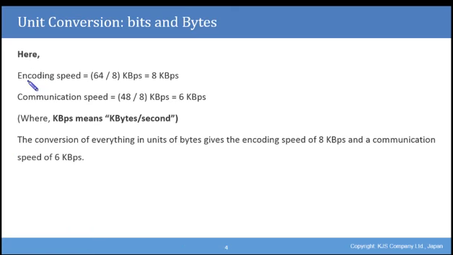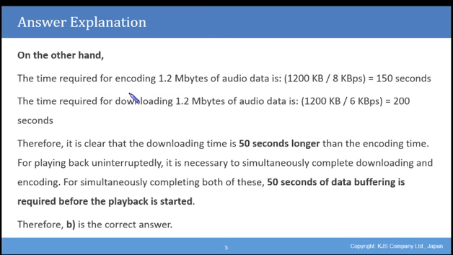Let's look at the conversion between bits and bytes further. The encoding speed from the question is going to be equal to our 64 kilobits per second divided by 8 to give us our answer in kilobytes per second. Here we have an encoding speed of 8 kilobytes per second, and our communication speed is equal to 6 kilobytes per second. The conversion of everything in the units of bytes gives the total encoding speed of 8 kilobytes per second and the communication speed of 6 kilobytes per second.